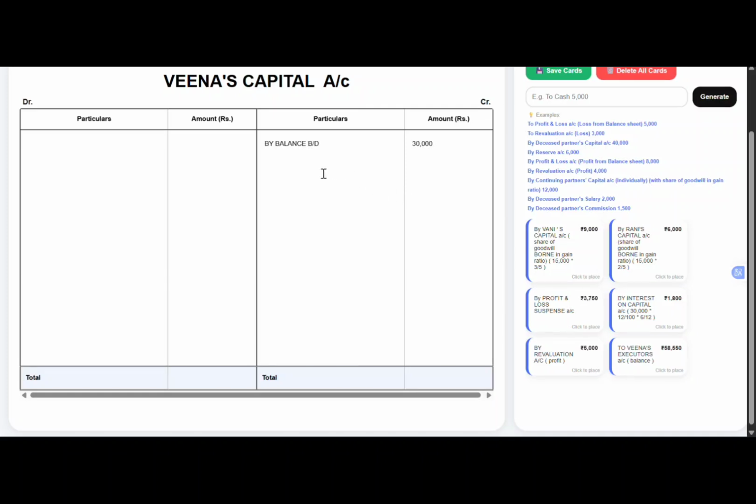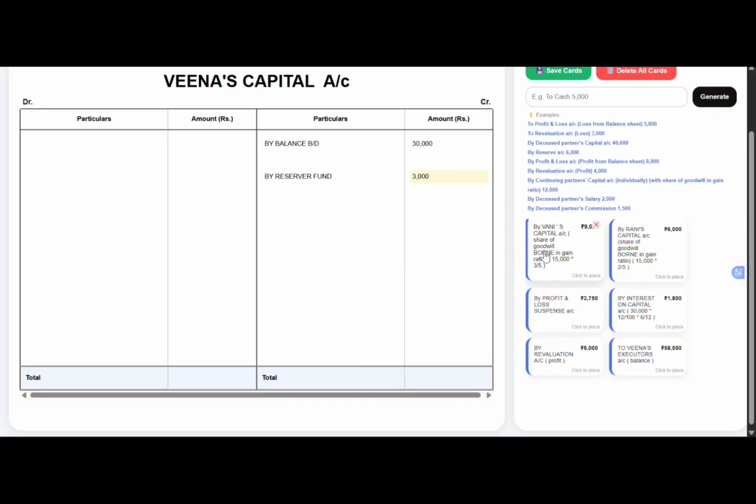So from the balance sheet, the reserve fund has to be recorded on the credit side of Veena's capital account as by reserve fund, that is rupees 6,000 into her share 5 by 10, 3,000 on the credit side of Veena's capital account. Now we have to take all the adjustments one after another.